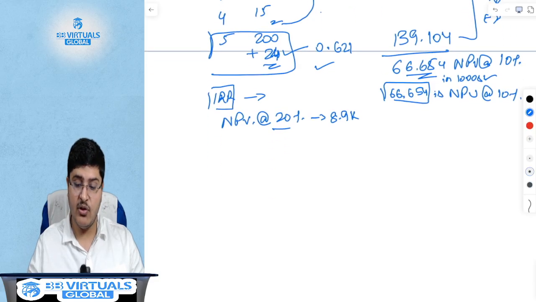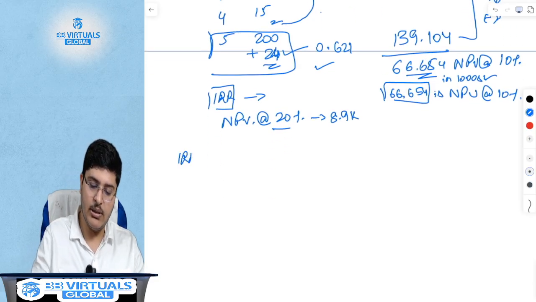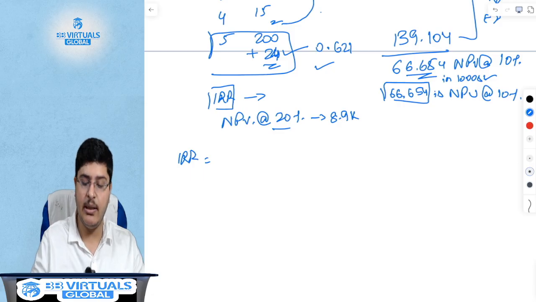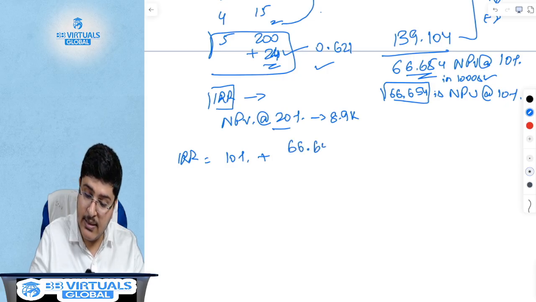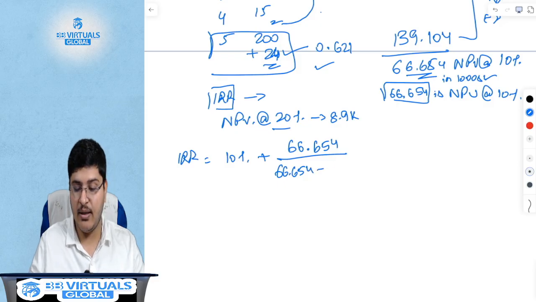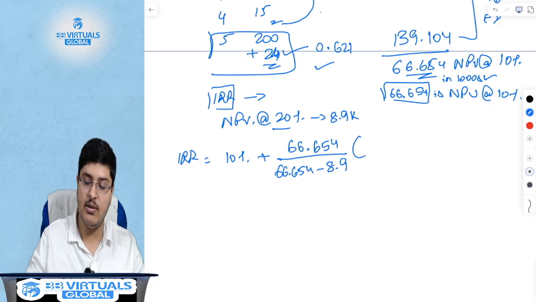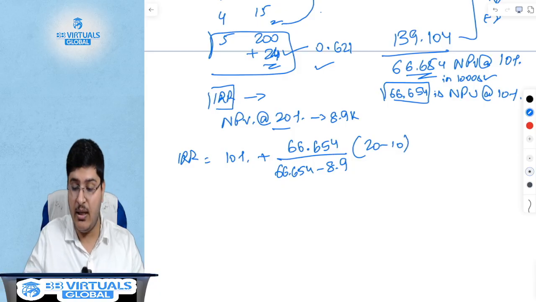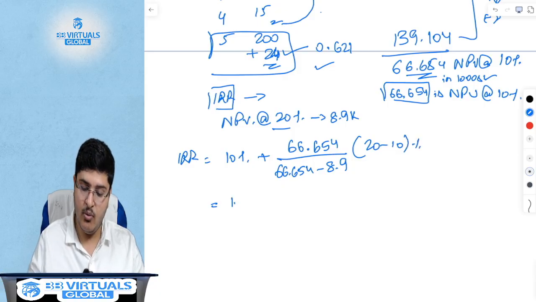Now if I was to use the IRR interpolation formula, I will say lower rate 10%, NPV at lower rate, which is nothing but 66.654, NPV at higher rate 8.9, correct, 8.9k, because everything is in thousands, into higher rate of 20 minus lower rate of 10%. Do the math.